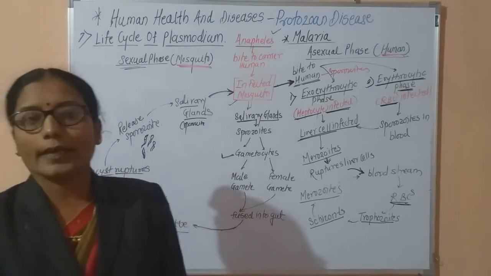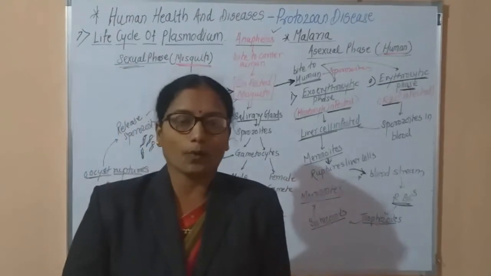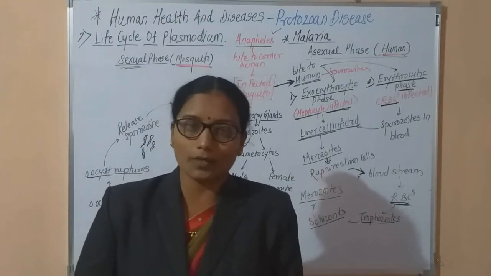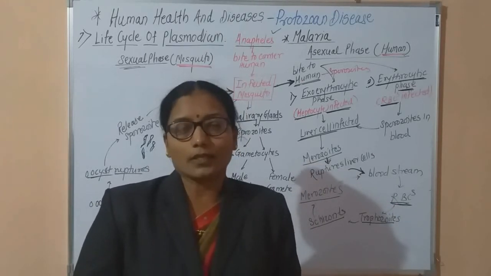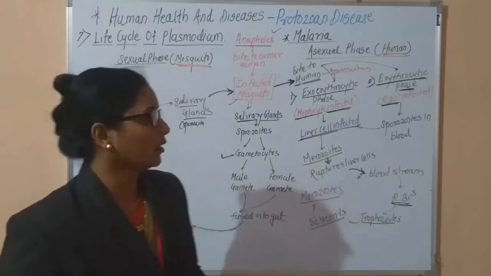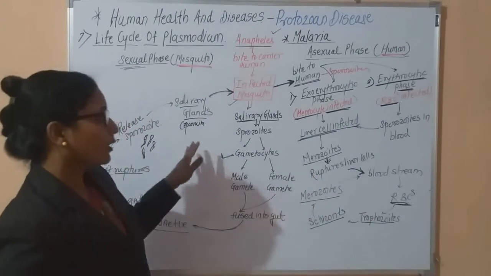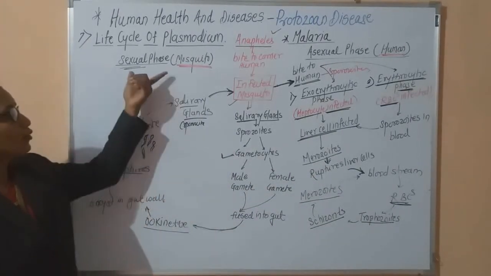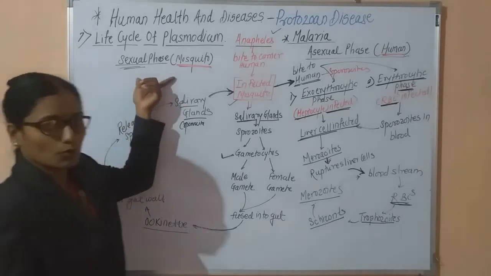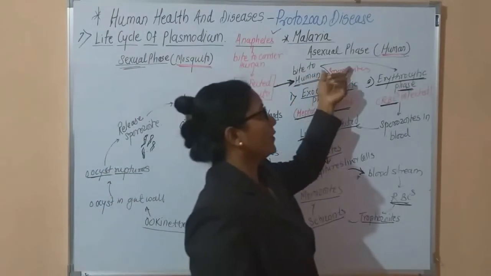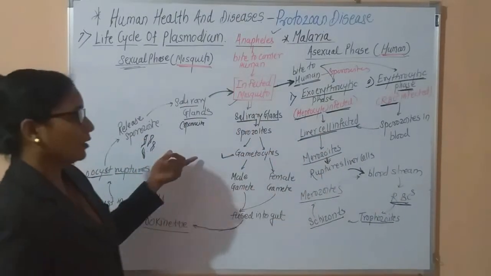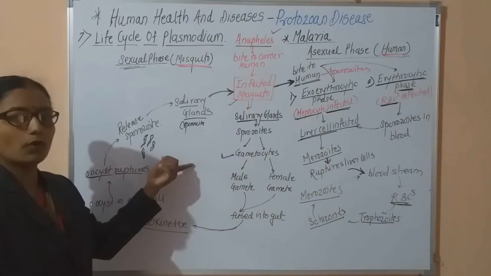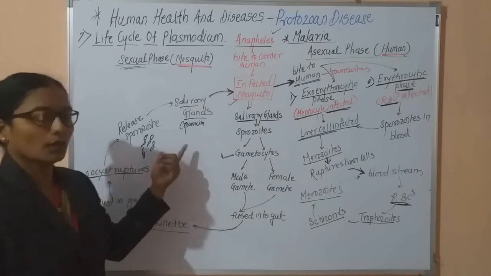Diagnosis is done with the help of microscopic examination of a blood smear. Also, therapy is used, that is nucleic acid combination therapy. In the life cycle of malaria, there are 2 phases, the sexual phase in the mosquito and the asexual phase in the human being. This cyclic representation is very helpful for describing the life cycle of malaria.